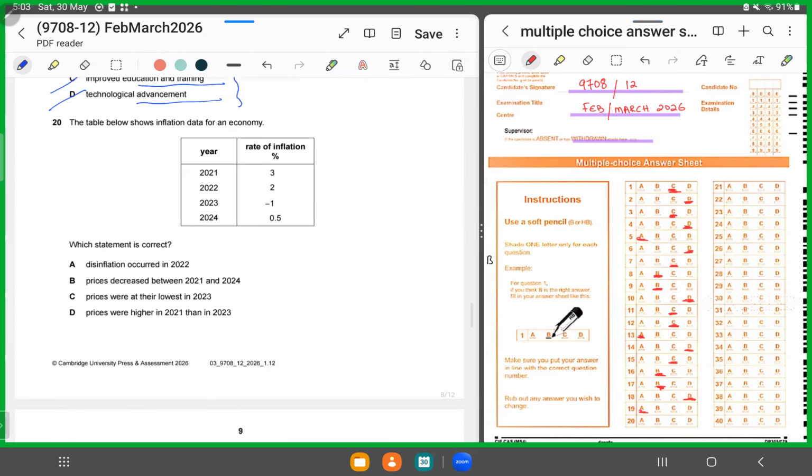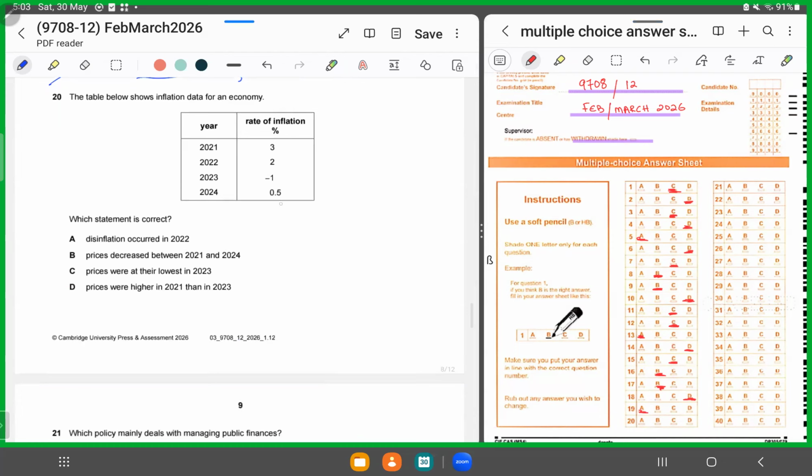Moving forward, MCQ number 20. MCQ number 20 talks about different years. From 21 to 24, they've displayed the rate of inflation. Now notice the rate of inflation was 3, then it went to 2, then it went to a negative 1, then it went to 0.5. They say which statement is correct. Disinflation occurred, prices decreased, prices were the lowest, prices were higher. So now notice, even though the rate of inflation was falling, there was still inflation, right?